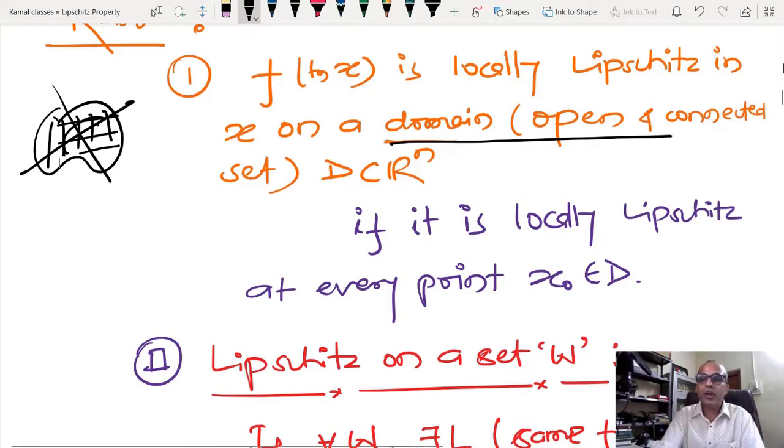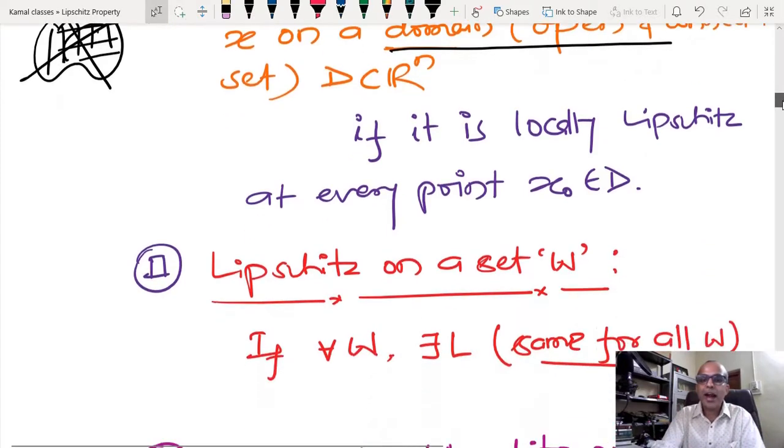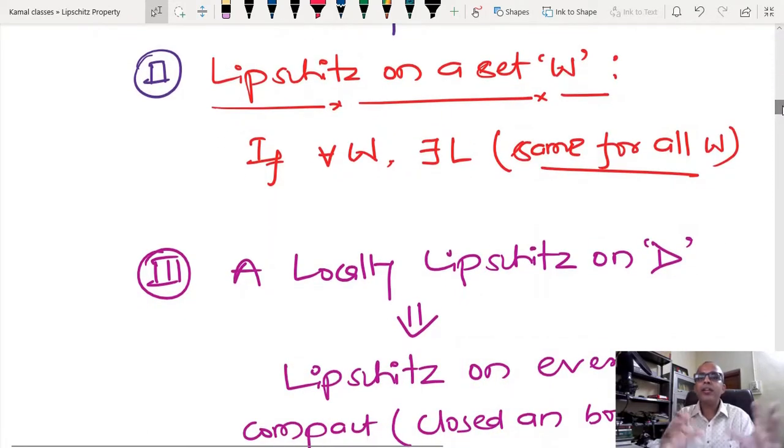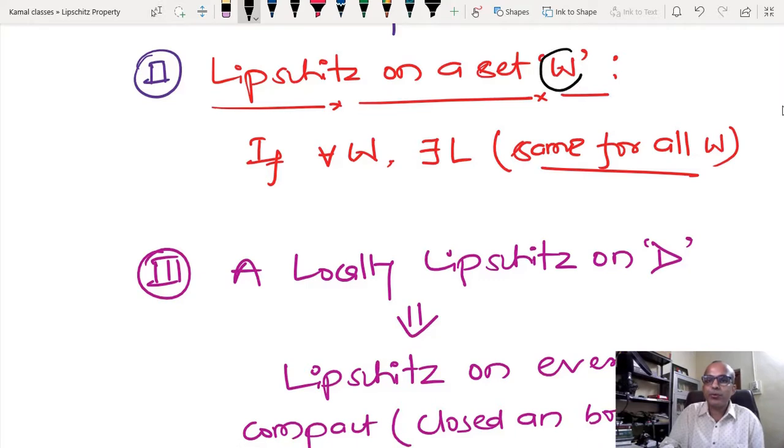Now we know how to define Lipschitzness, local Lipschitzness about a point and on a domain. Now the third one: suppose I have to define Lipschitzness on a set, and suppose that set is W. Okay, so we have to make sure that for all W there exists an L, and that L is the same for all W. Whenever we define local Lipschitzness about a domain, at that time we are not restricting that the same L should be satisfied.